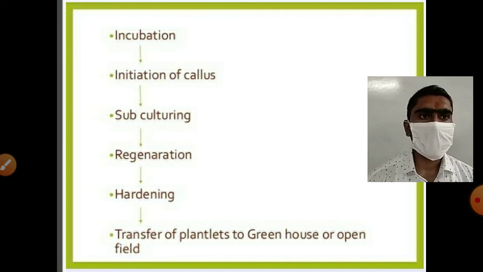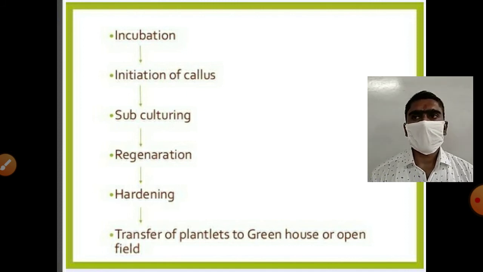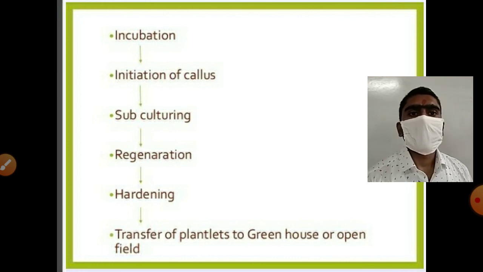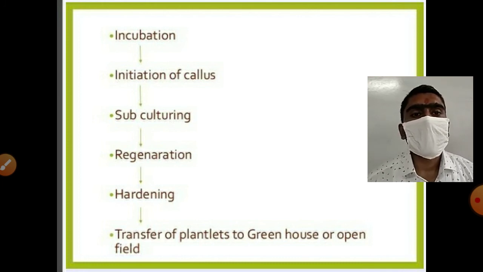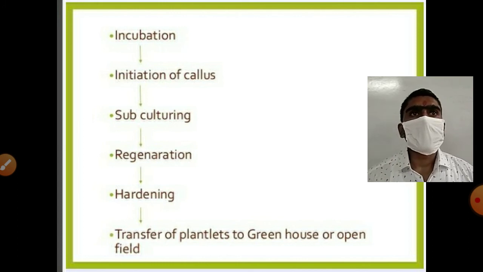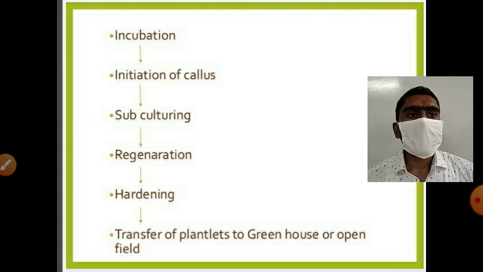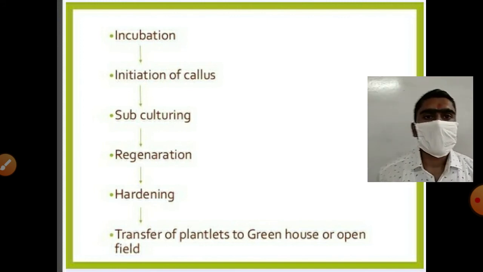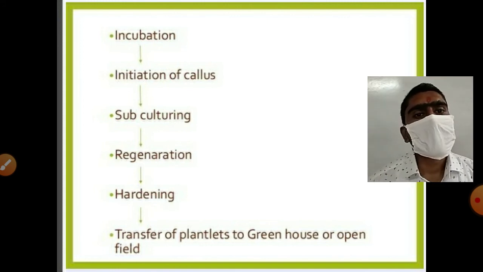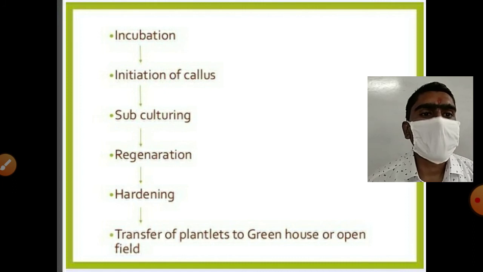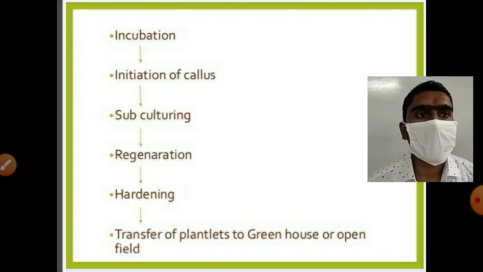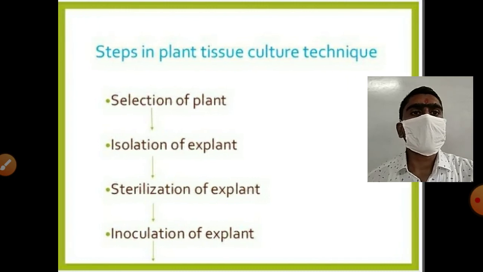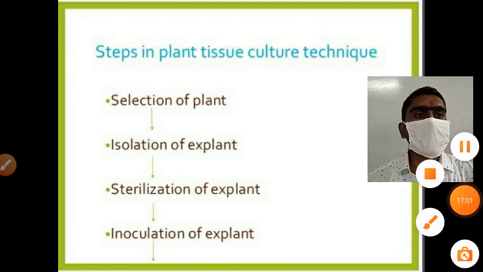greenhouse. Hardening is needed because the plants have just been taken out from the laboratory and kept inside the greenhouse, and they are not ready to be exposed directly to the sun, so we need to keep them in the greenhouse for a few days. After that hardening, the plantlets are ready to grow in the open field. These are the steps involved in plant tissue culture techniques.